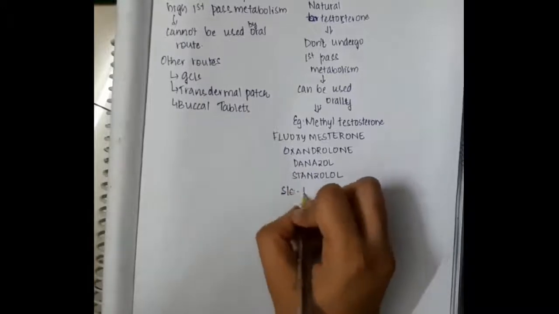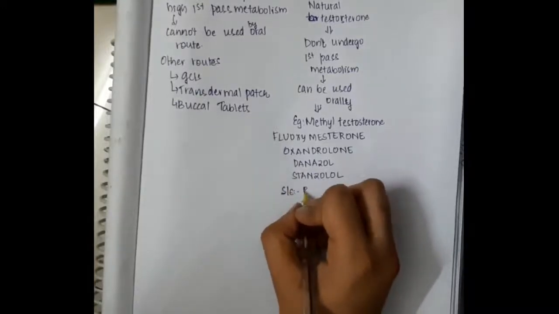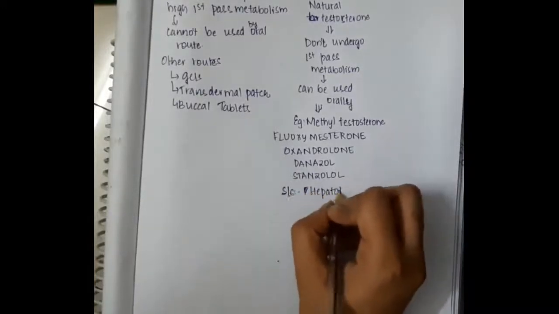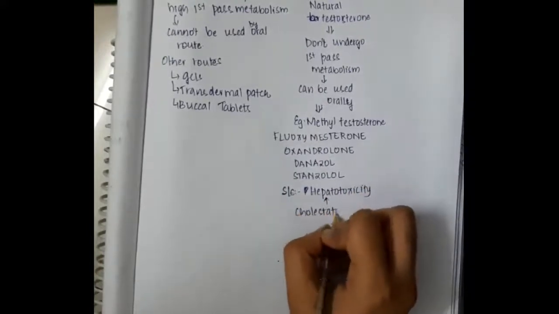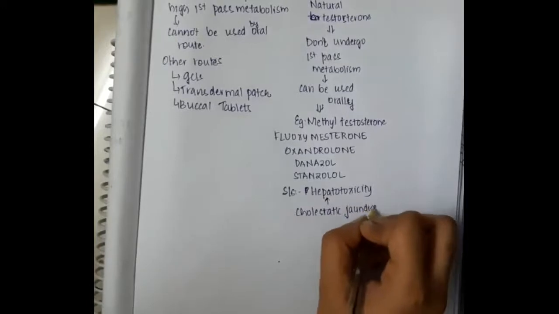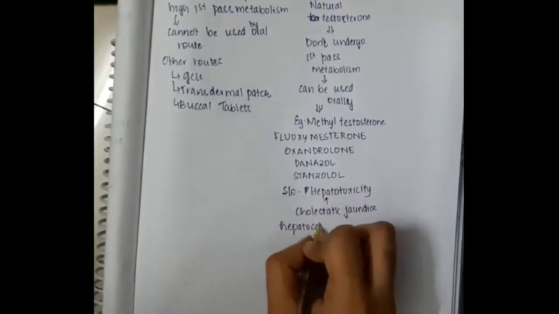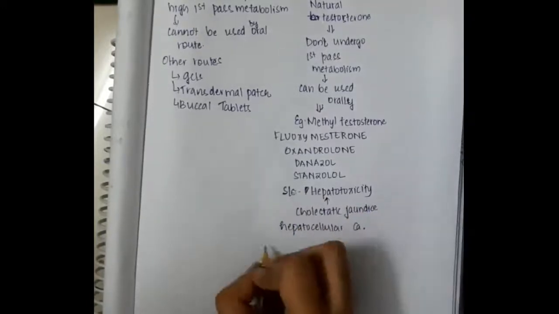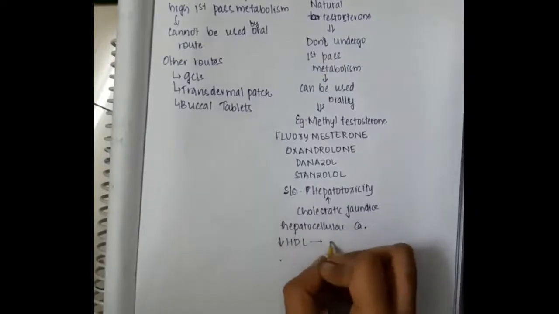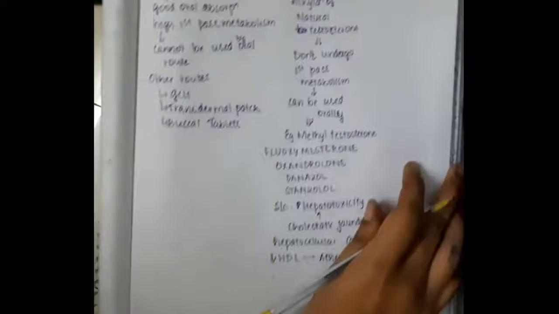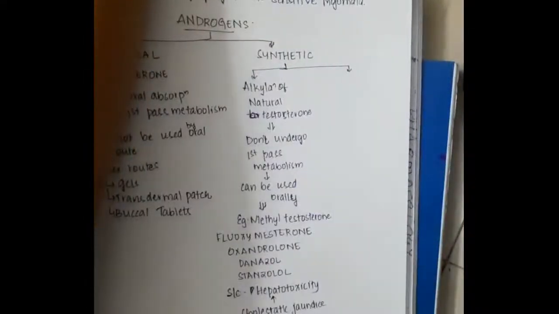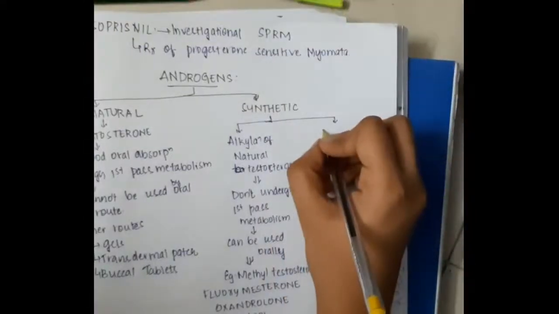The side effects of these alkylated testosterones include hepatotoxicity. This hepatotoxicity is mainly due to cholestatic jaundice. Then we have hepatocellular carcinoma as a side effect. They also decrease high density lipoprotein and thus cause atherogenesis.